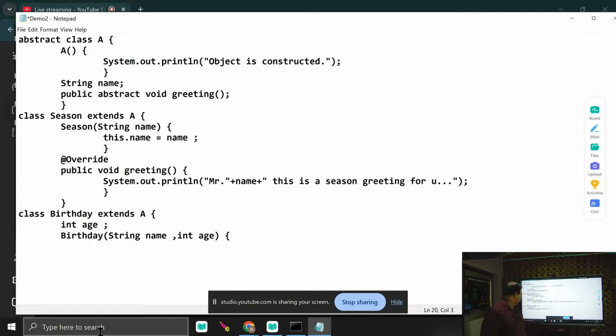Try to understand, my instance variable name and parameter name are the same. How can I differentiate? this.name is equal to name. Here I pass this.age is equal to age. Over.